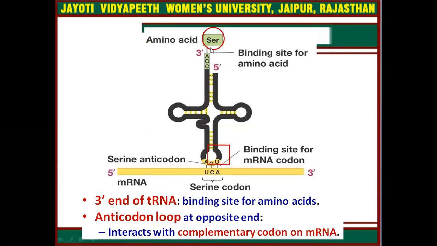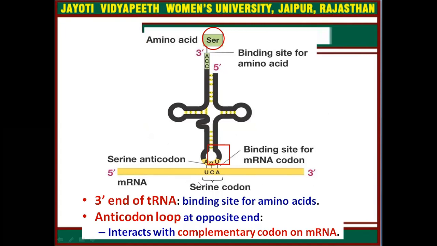Amino acid will bind to the 3' end of the tRNA. So this is the binding site for the amino acid, and this is the anticodon loop, which has a code complementary to the serine codon present on messenger RNA.